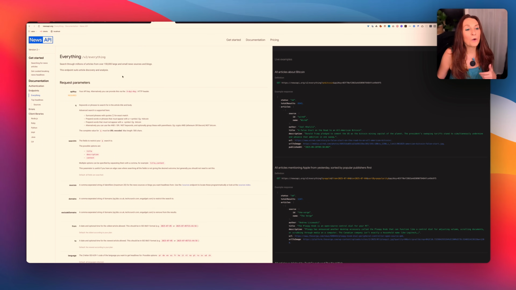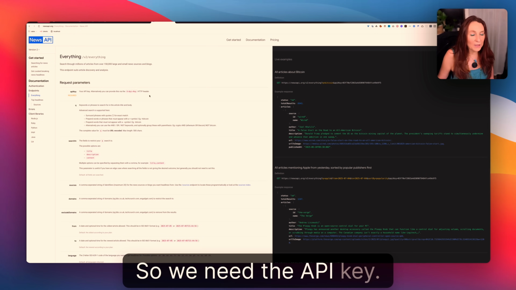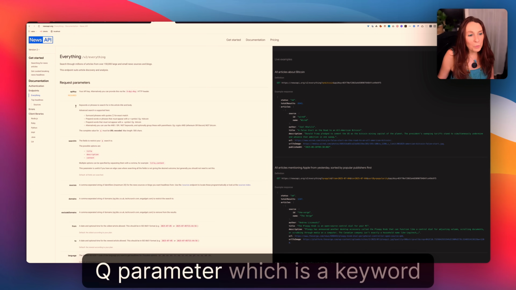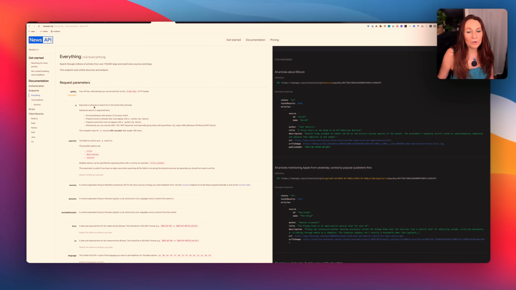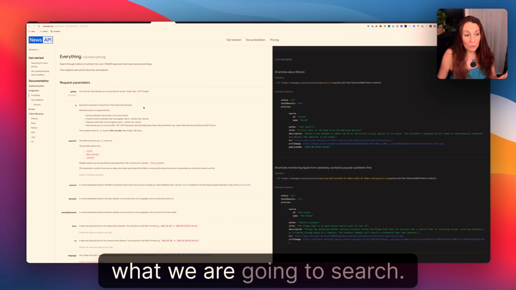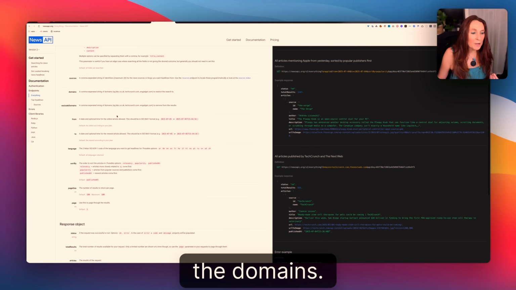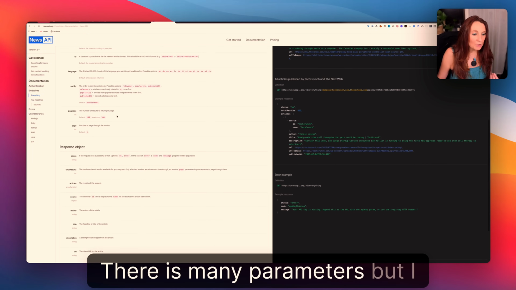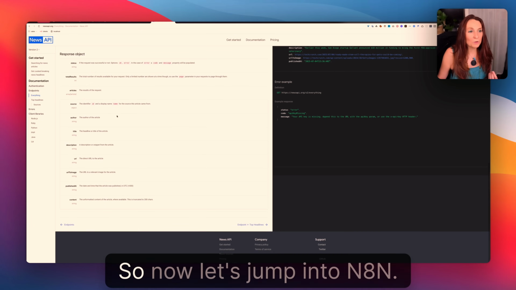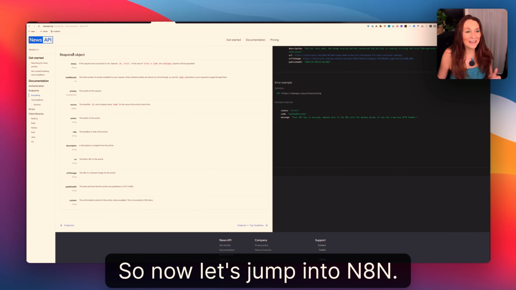So this is what we need. We need the API key. We have the q parameter, which is the keyword or phrase we are going to search. We can also choose the sources and domains. There are many parameters, but I use only a few. So now let's jump into n8n.